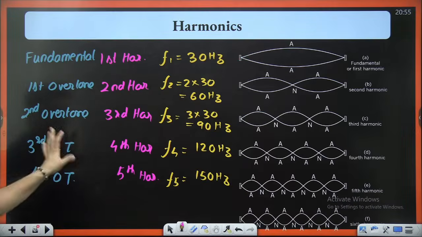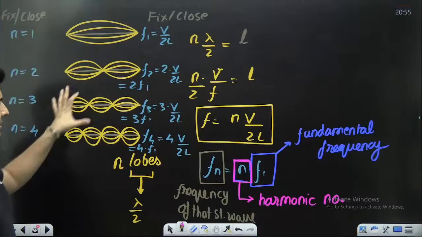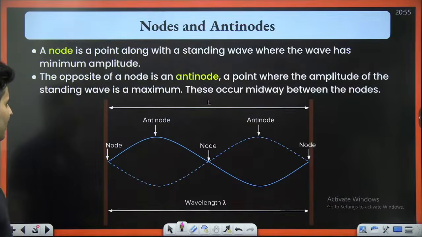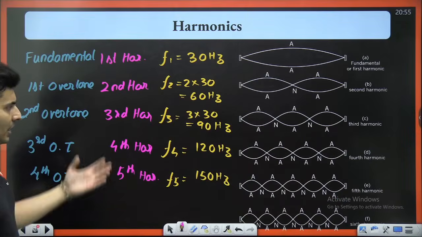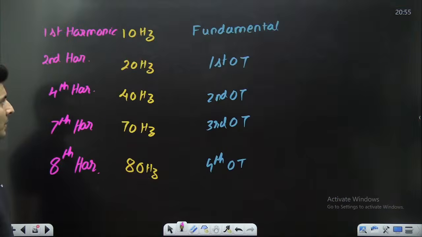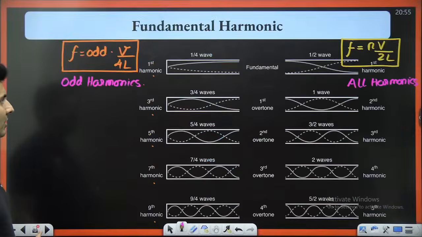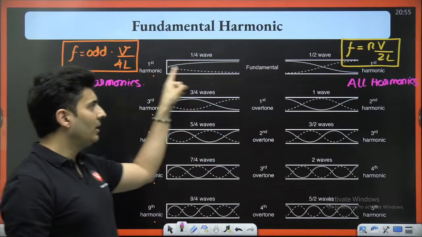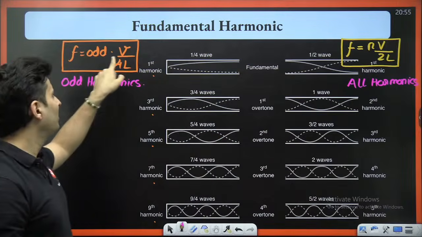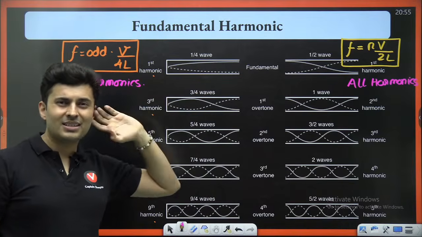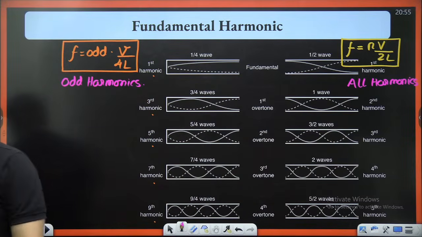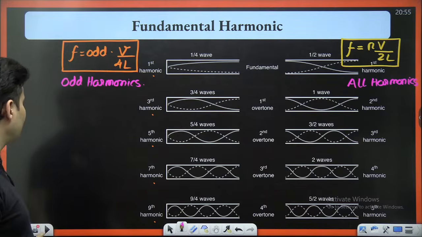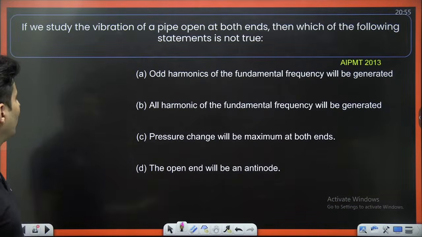You should just know the formulas. Mainly you have got the understanding over here as well as over here: what is the meaning of node, antinode and all of that, and how the numbering happens. Later on, it's just the formulas. Odd V by 4L or nV by 2L. Don't remember the 2n minus 1 formula. That is very confusing. Don't do it by 2n minus 1, 2n plus 1. That is very, very confusing whether n goes from 1 or 2 or all.